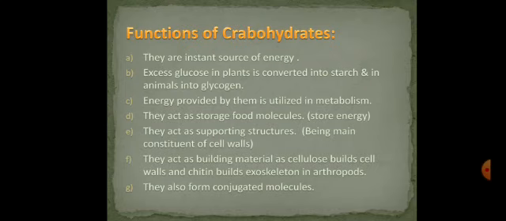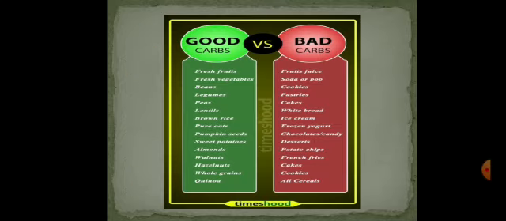Like if carbohydrates combine with proteins, they form glycoproteins. Glycoprotein is a conjugated molecule, and in the same way, by combining with other organic molecules, they can form conjugated molecules that are needed by our body. Now, come towards the good and bad carbohydrates. Carbohydrates also provide us energy, but excessive carbohydrates can damage our body cells, can cause diabetes, and can cause excessive weight in our body.